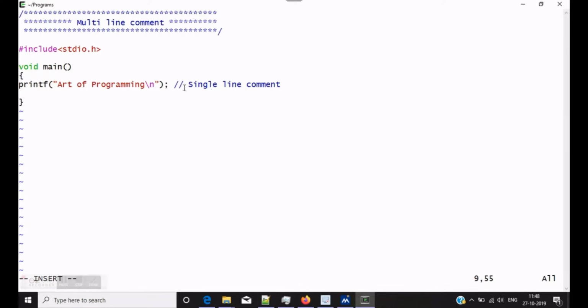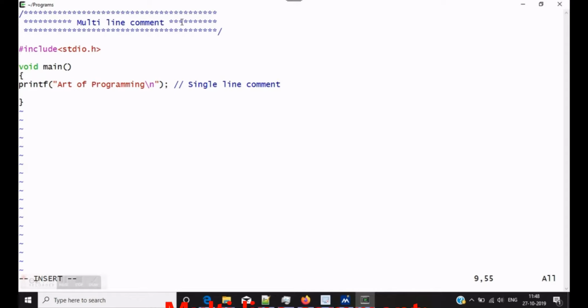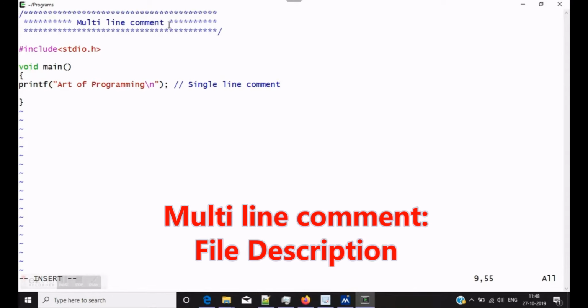if a line starts with double slash, it is called a single line comment. So a single line comment is mostly used to write the comment of why that particular line is written, and a multi-line comment is used for the description of the file or the .c program, why you are writing it. It acts as a description.